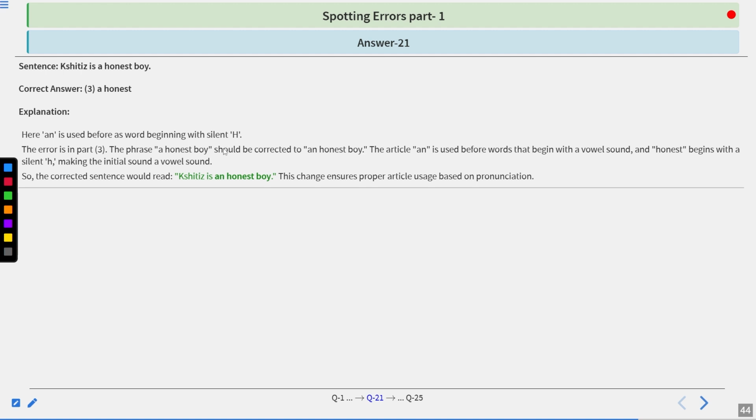The phrase a honest boy should be corrected to an honest boy. Article an is used before words that begin with a vowel sound, and honest begins with a silent H, making the initial sound a vowel sound. So the corrected sentence would read, Kshitiz is an honest boy. This change ensures proper article usage based on pronunciation. I hope you have understood. Let's look at the next sentence.